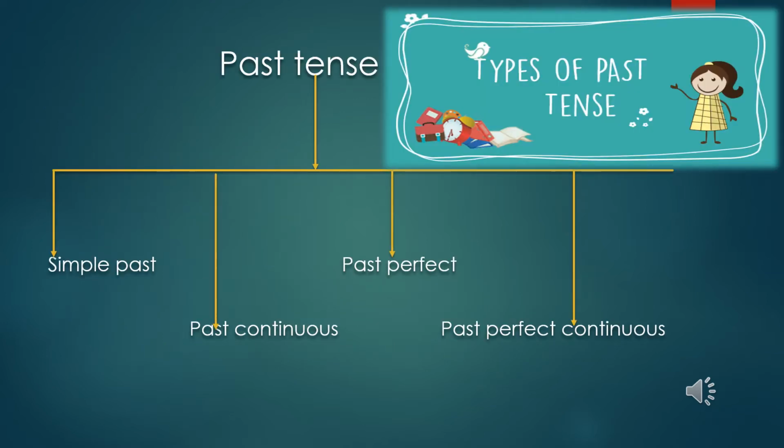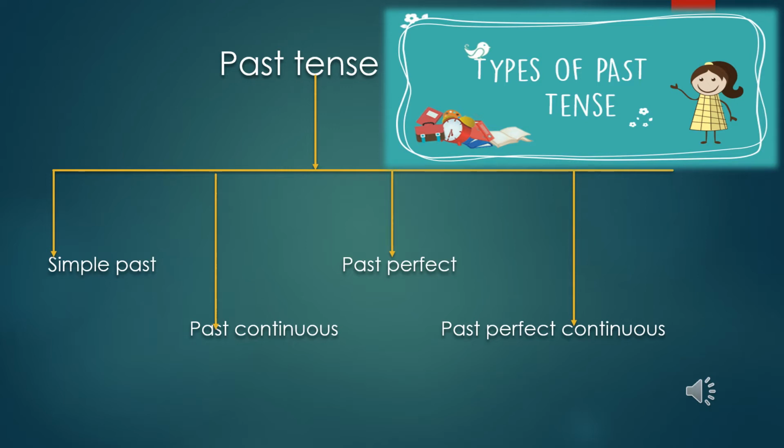Coming to past tense in detail, like present tense, we have past tense also of four types: simple past tense, past continuous, past perfect, and past perfect continuous. As I always told in the online session, if you are thorough with one tense, for example the structure and one example each, it would be easy for you to learn past tense also.